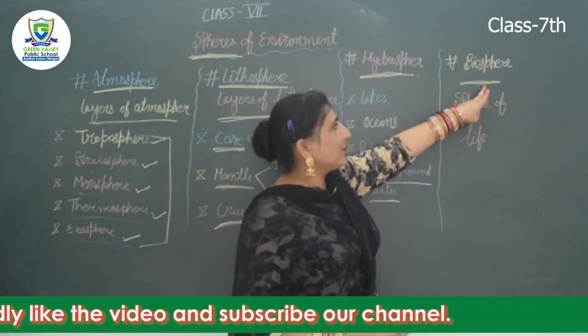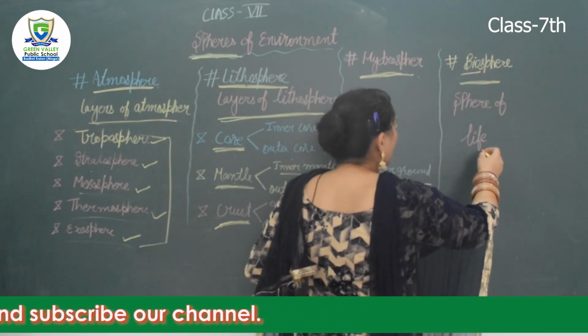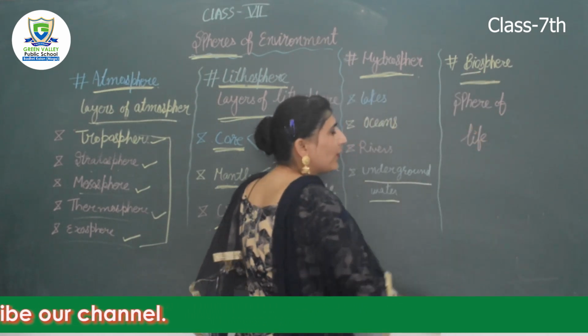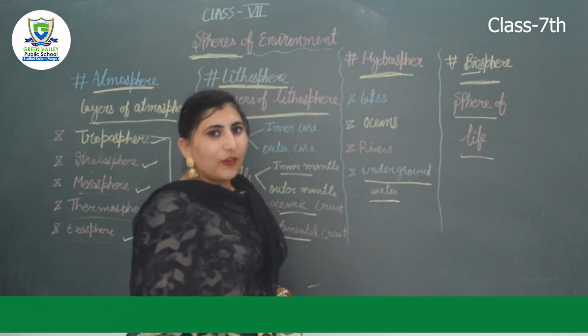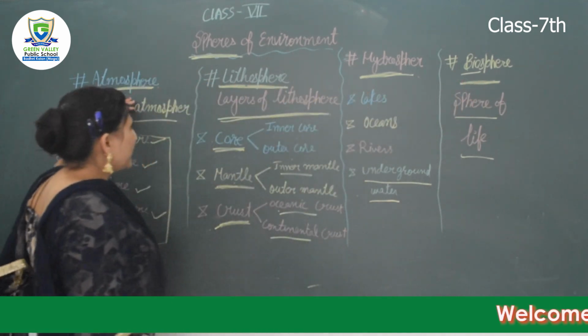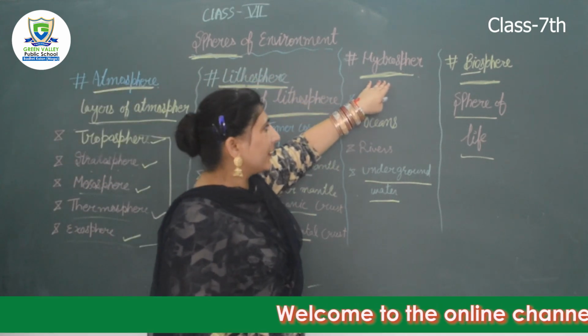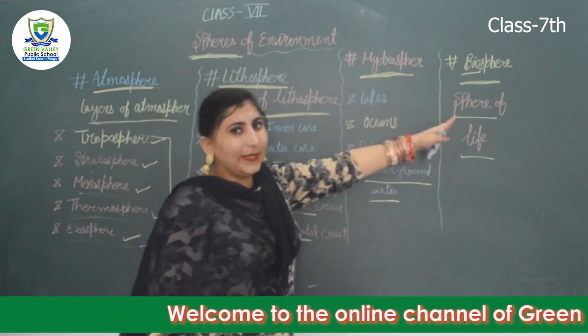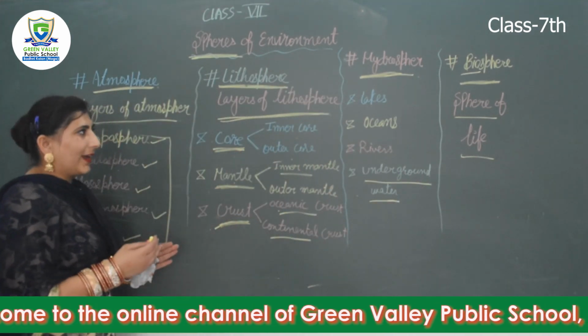Our next point is biosphere. Bio means life forms, so it is also called sphere of life. Why is it called sphere of life? Because in the biosphere, atmosphere, lithosphere and hydrosphere meet and support life.